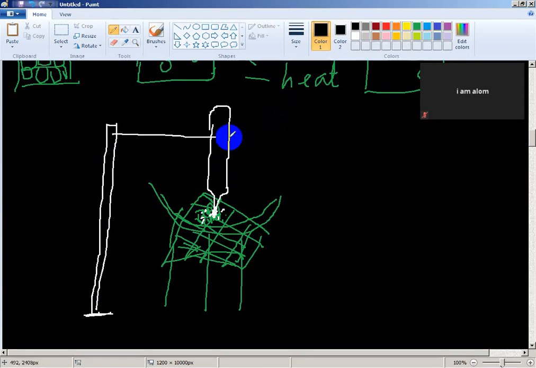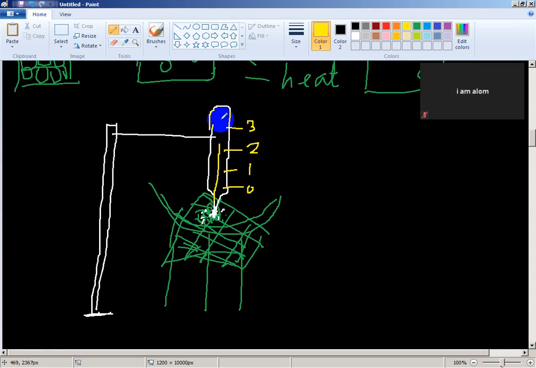This is the range here. Reading like this, 0, 1, 2, 3.